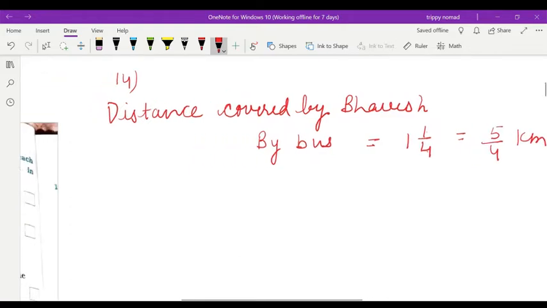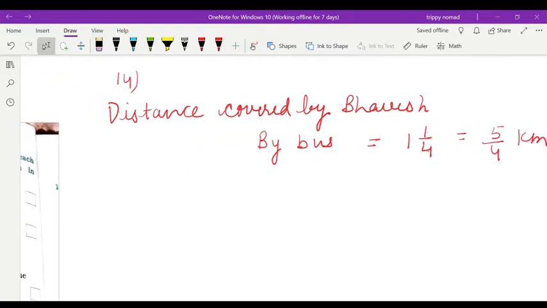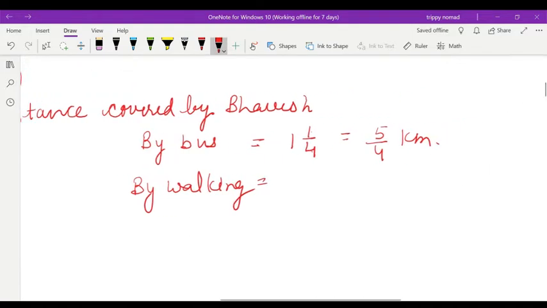And then distance covered by Bhavesh by walking, that will be 3 by 4 kilometer.